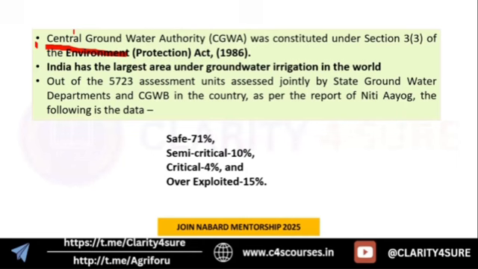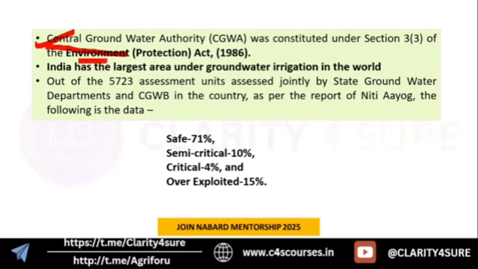In PIB, there are frequent news or frequent articles on different groundwater data by this authority, that is Central Groundwater Authority. So that's why I picked up this question, that if anything is in news, if anything is in PIB related to the information by this authority, please do not ignore that. Read it, at least the important forms. Or the trends are also important, like increase, decrease. So just note that any news from Central Groundwater Authority becomes important.